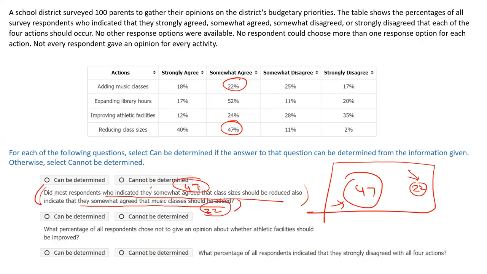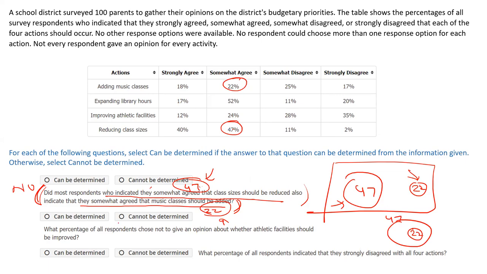What would be the answer to this? Yes or no? The answer would be no, right? Because most of them obviously are not in this bucket. In fact, zero. All right. Now, this is one extreme. What could be the other extreme? All of them, right? So the other extreme could be this is 47 and this is 22.